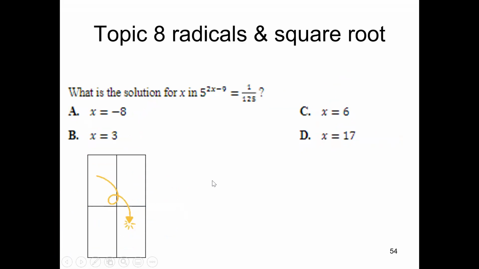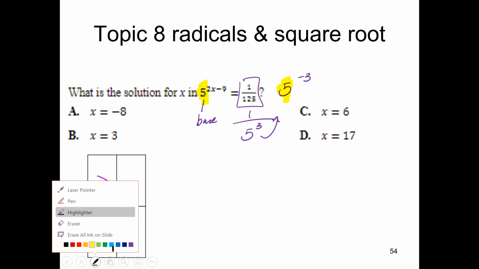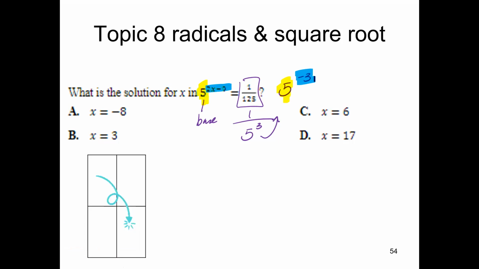All right, so your last topic is topic 8, which is on radicals and square roots. So looking at this part right here, remember your bases have to be the same. What's another way of writing this? Well, 5 to the third power is 125. But if I bring that up, that will be 5 to the negative 3. Once you have the same base right there, you want to go ahead and take a look at the exponent. So the exponent, 2x minus 9 equals negative 3. Add the 9 on both sides. 2x equals 6. x equals 3 is your answer.